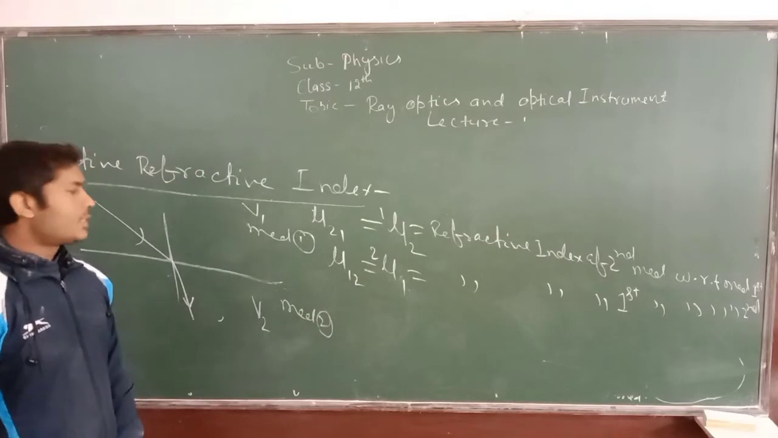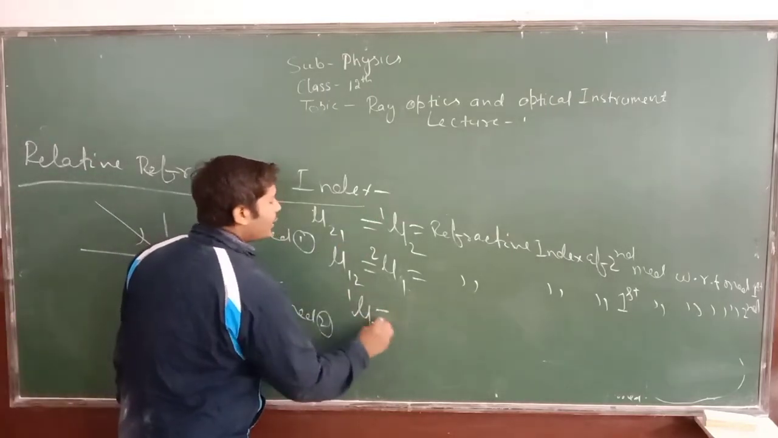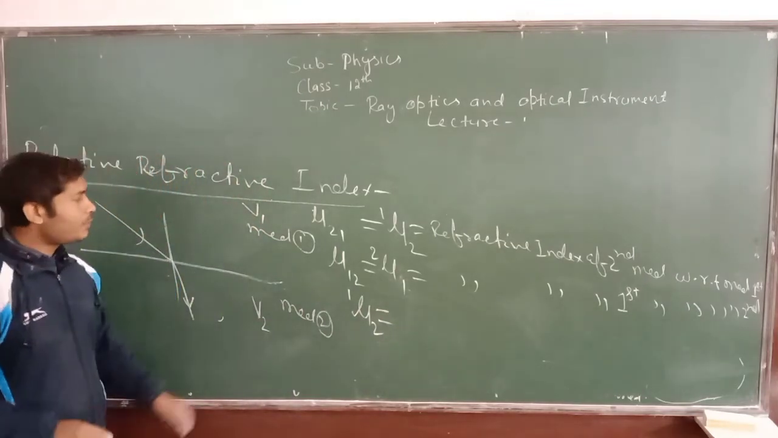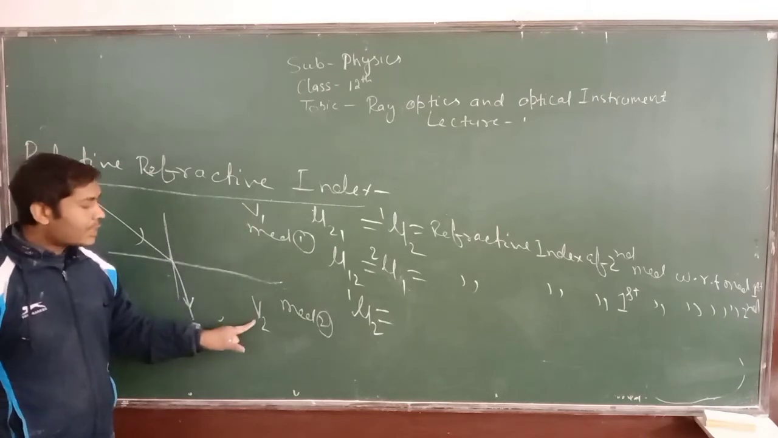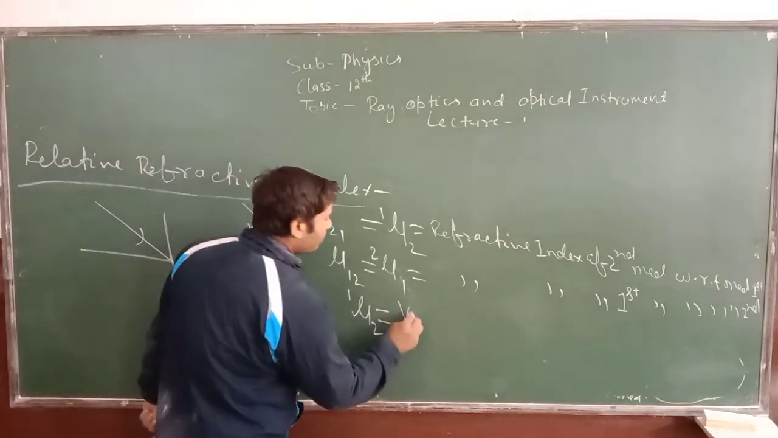Is it clear? And the 1 mu 2 is the speed of light in first medium to the speed of light in second medium. What is the speed of light in first medium? That is V1, and the speed of light in second medium, that is V2. So 1 mu 2 will be equal to V1 upon V2.